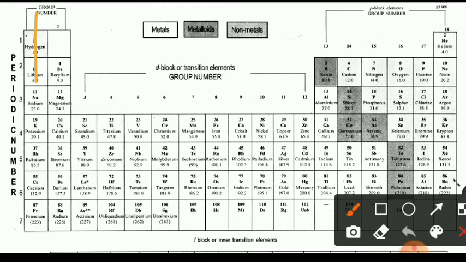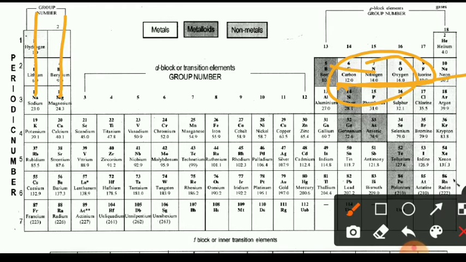The first and second group elements are called alkali metals. Then groups 13 to 18 are p block elements. But again, the 18th group from this p block is called the zero group or inert gases or noble gases.